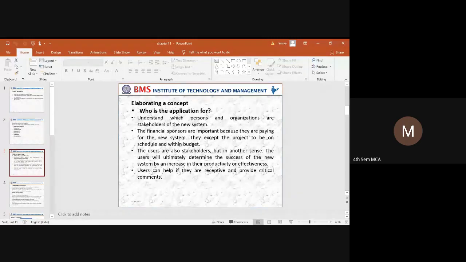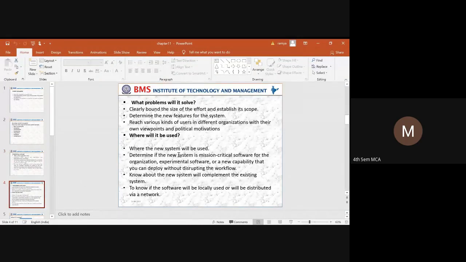And next thing is, when we are trying to identify different stakeholders, we need to identify in what way it can give effectiveness, or what is the productivity of the application. So how it can be useful. All those things have to be taken care of when we are identifying who is going to use an application. And the next question here is, what problem will it solve? So when you have identified a particular problem, you need to clearly state what the problem is. You need to give the problem statement, what actual problem it is going to solve.